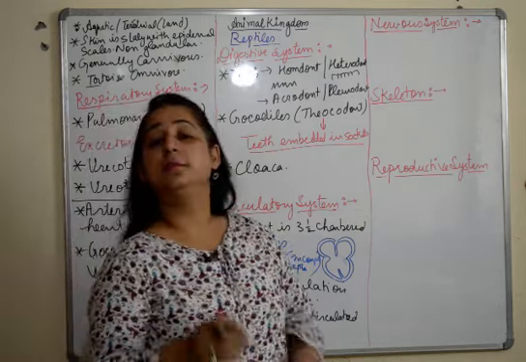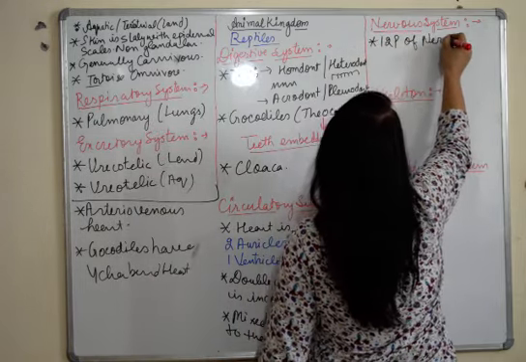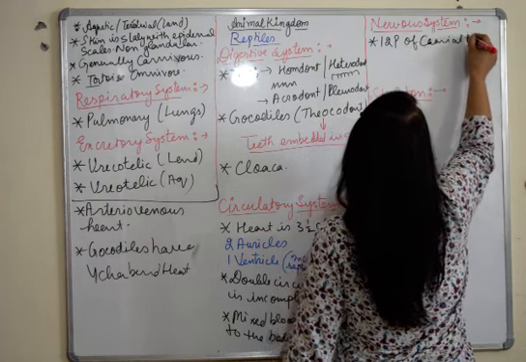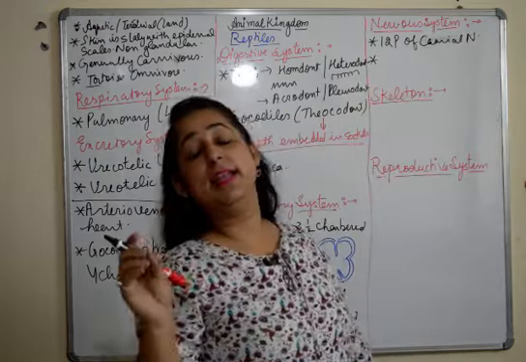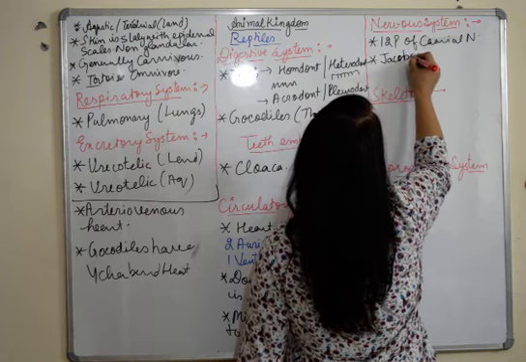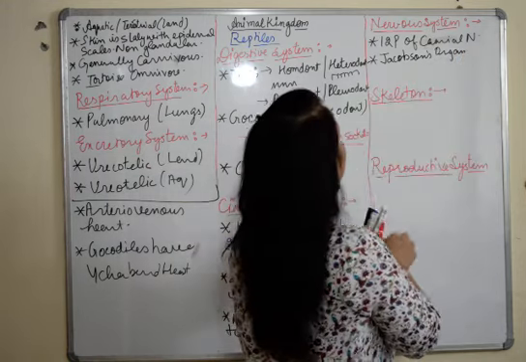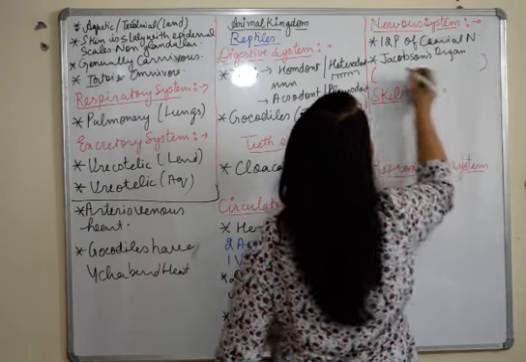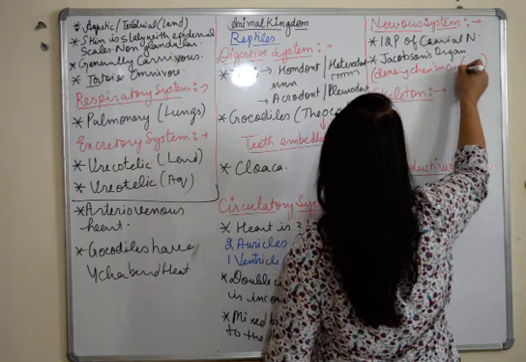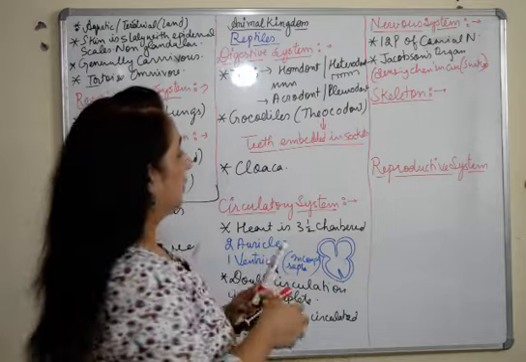Moving on to our next system, the nervous system. Just like us, they have 12 pair of cranial nerves. And plus, some of them have a very unique organ known as Jacobson's organ. Jacobson's organ is basically responsible for sensing chemicals in air and is specifically found in snakes. So Jacobson's organ is present in some of the reptiles.